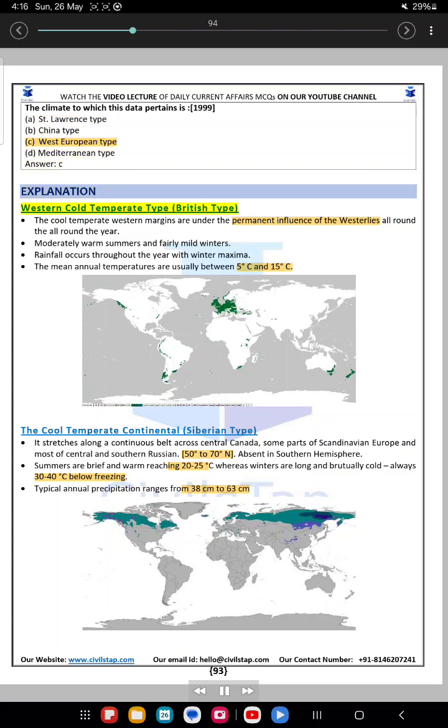Explanation. Western cold temperate type, British type. The cool temperate western margins are under the permanent influence of the westerlies all round the year. Moderately warm summers and fairly mild winters. Rainfall occurs throughout the year with winter maxima. The mean annual temperatures are usually between 5 degrees Celsius and 15 degrees Celsius.